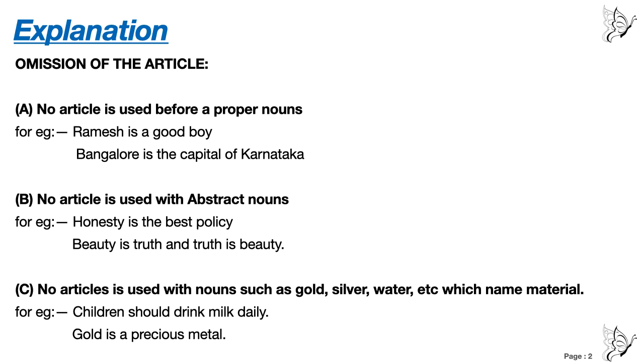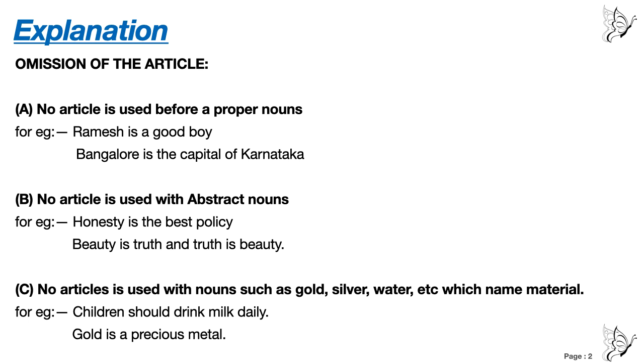Number B, no article is used with abstract noun. What is abstract noun? That which we cannot see nor touch, that which can only be felt. Honesty is the best policy. We cannot touch honesty and we cannot see honesty, but we can feel honesty, right? So beauty is truth and truth is beauty. Now can we touch beauty or can we see beauty? We can feel the beauty, right? So no article is used before abstract noun.